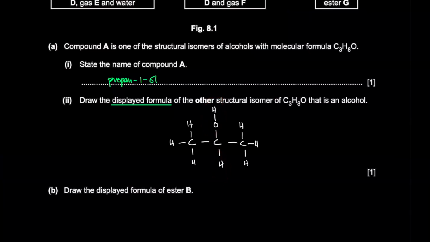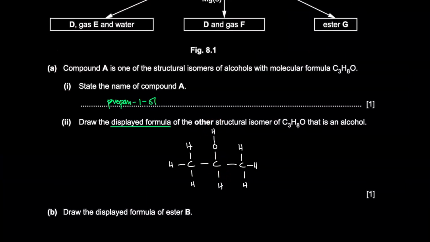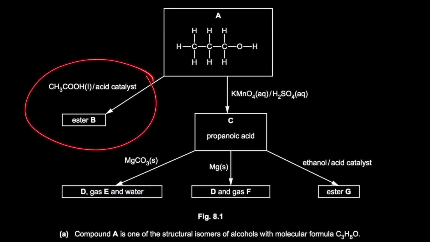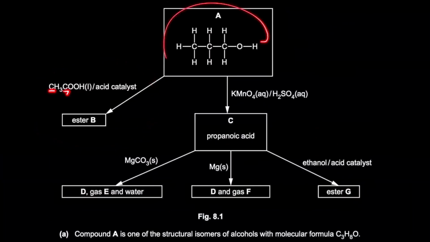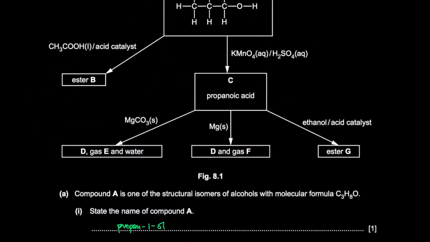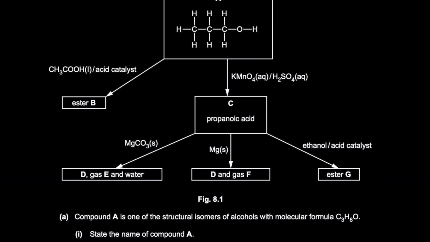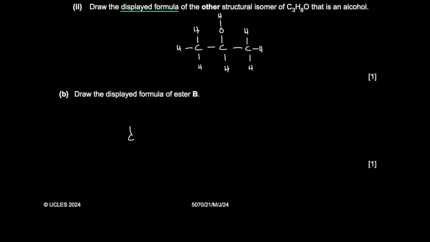Draw the displayed formula of ester B. Ester B is when ethanoic acid, eth means two carbons, reacts with propan-1-ol. Okay, so let's draw this out. So what do we have? We have CH3COOH. We need the displayed formula, so I'm just going to draw it out.